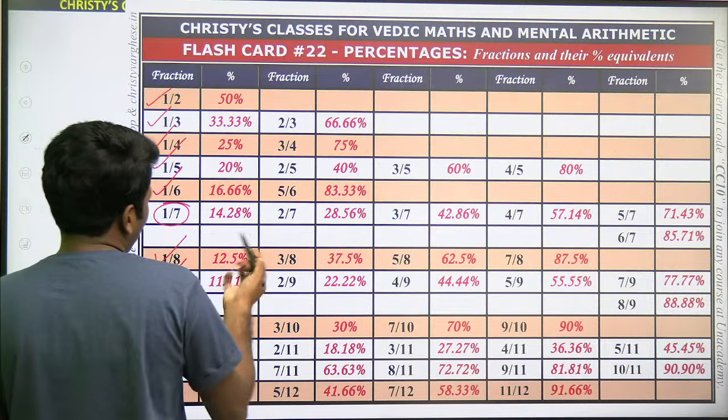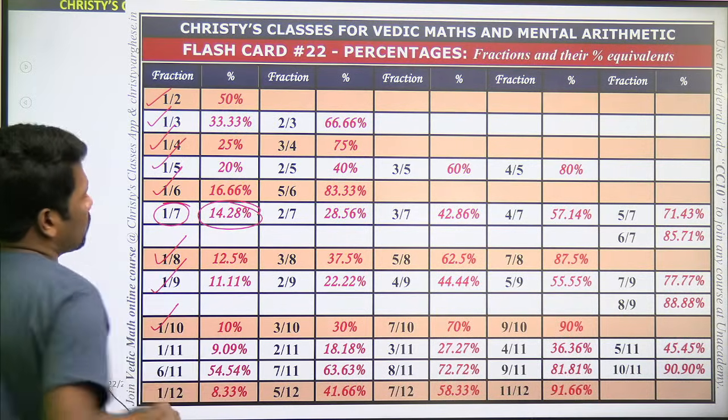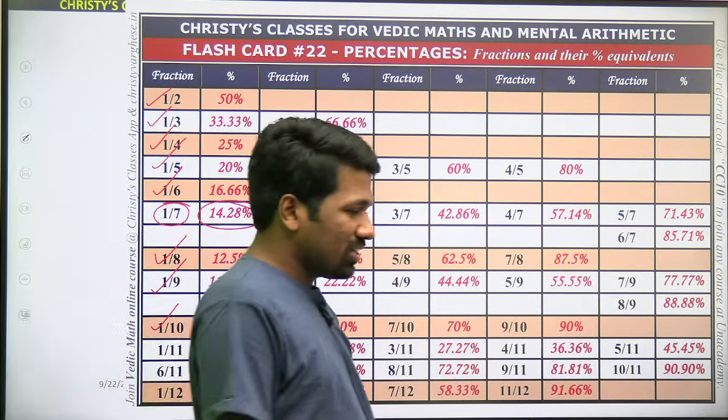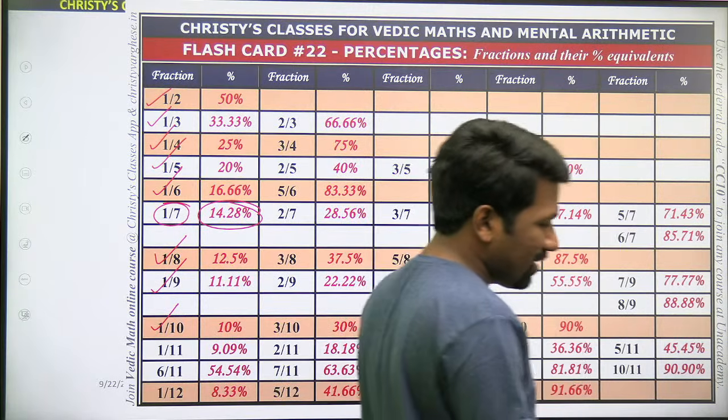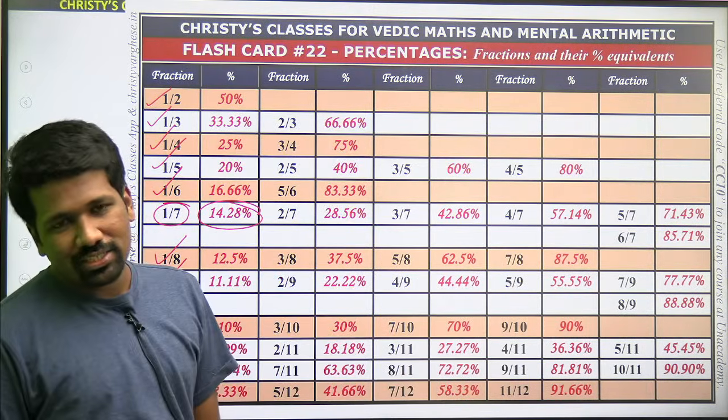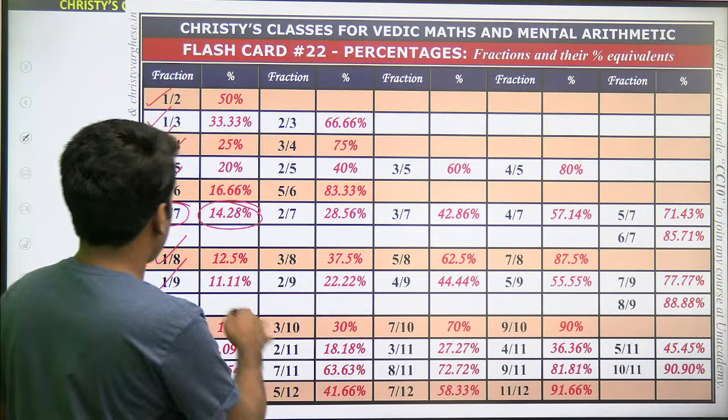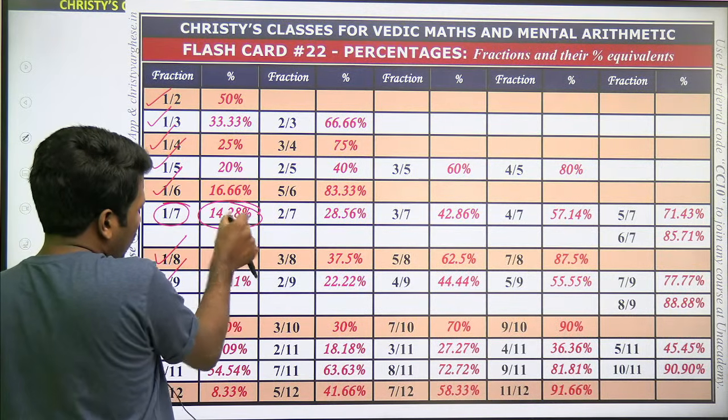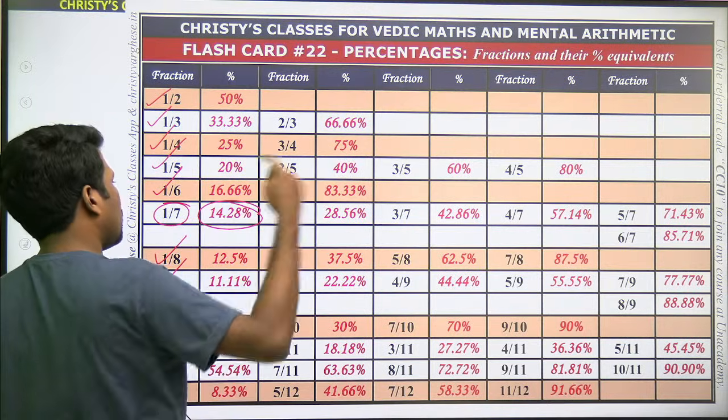Now in between there is a 1/7. If possible, learn that also. That is not that fancy. That is why you have to separately learn it. But those who are interested, the decimal representation of 1/7 is approximately 0.142857. It will repeat like that.